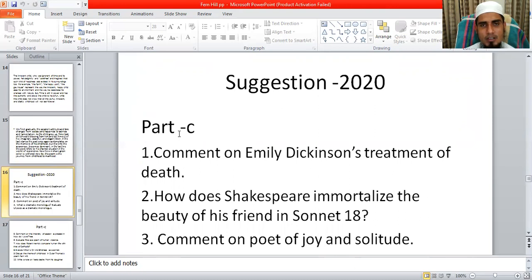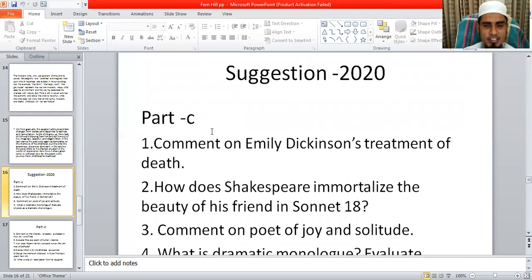Broad questions are included in part C. In part C, you have to answer at least 5 questions, and every question contains 10 marks. So 5 into 10 equals 50 marks. For the 50 marks of part C, here is a suggestion for you: very important questions, a selection.